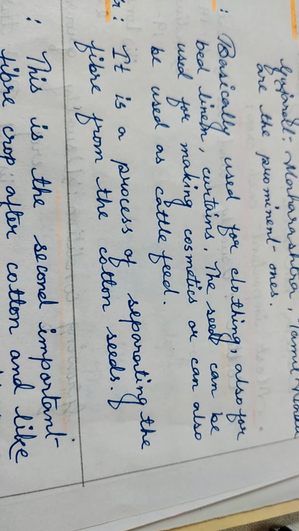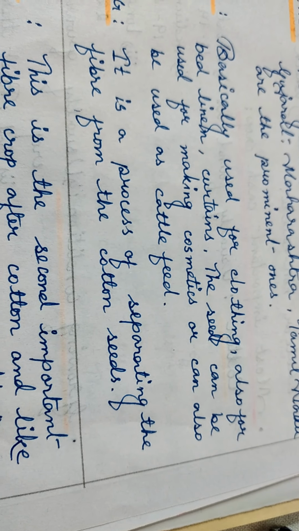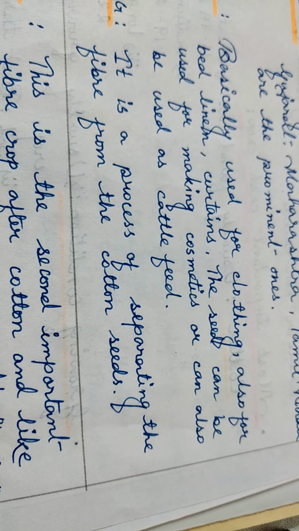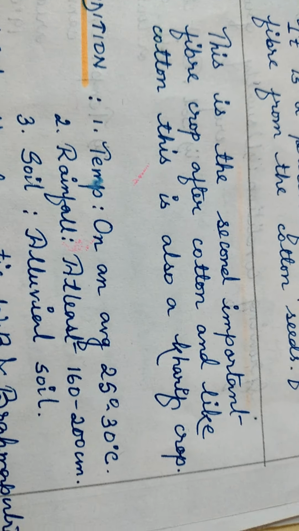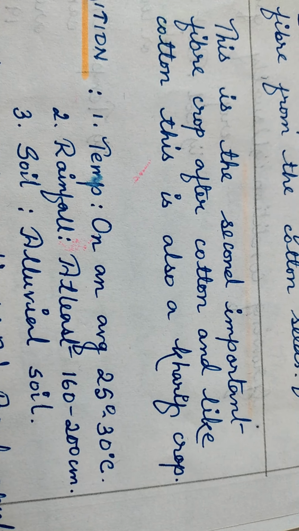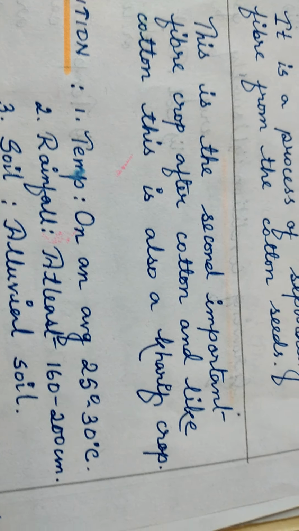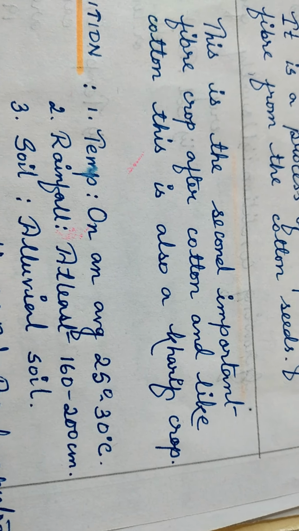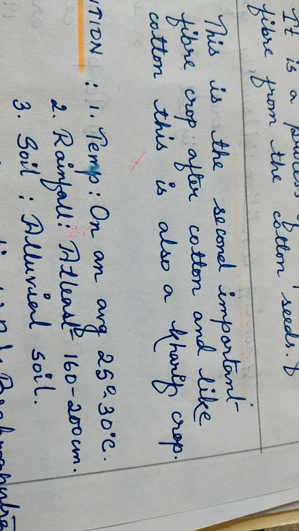Now we will move on to the next important fiber crop which is grown in India, that is jute. We can say that this is the second important fiber crop after cotton, and just like cotton, this is also a kharif crop, or this one is also grown with the help of the monsoon rain.